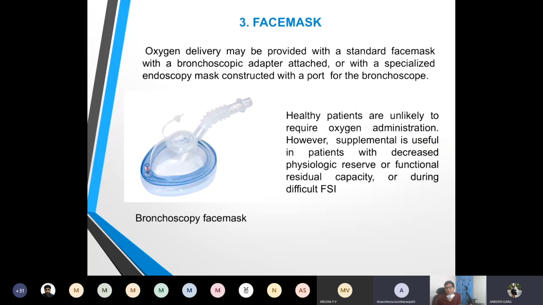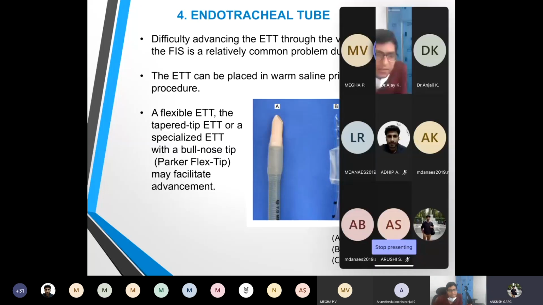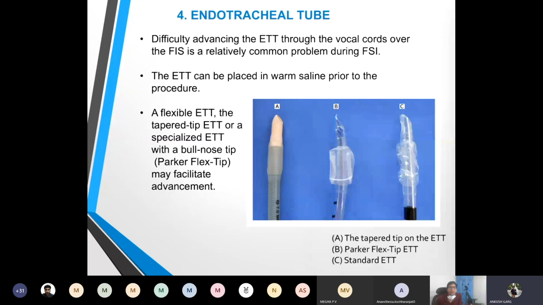Now we come to the endotracheal tube. Difficulty in advancing the endotracheal tube through the vocal cords over a fiber optic is a very common problem during a fiber optic intubation. The endotracheal tube can be placed in warm saline before the procedure to make it soft and easy to pass through the vocal cords.